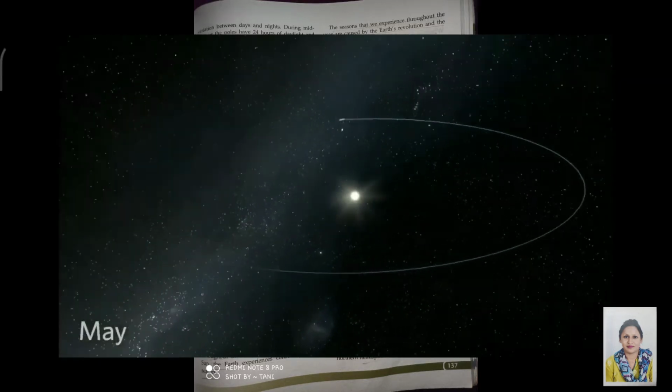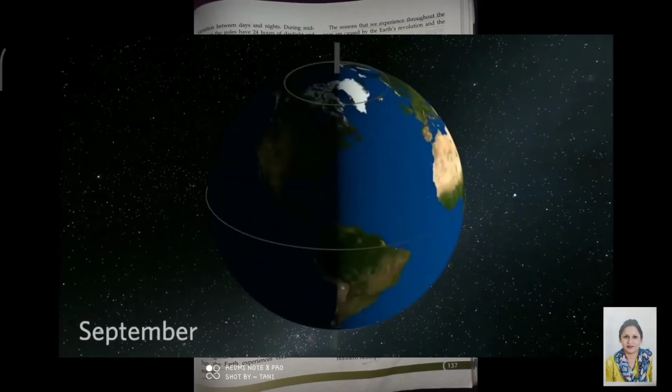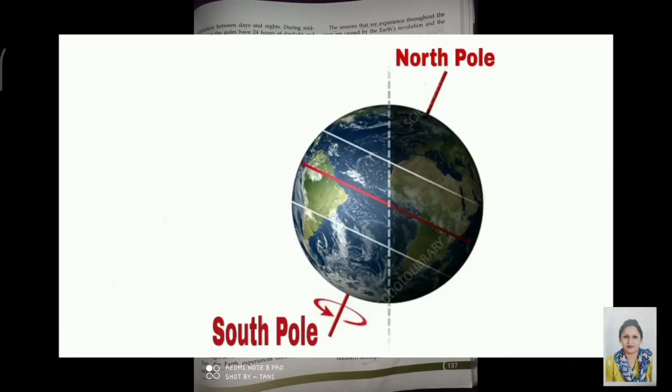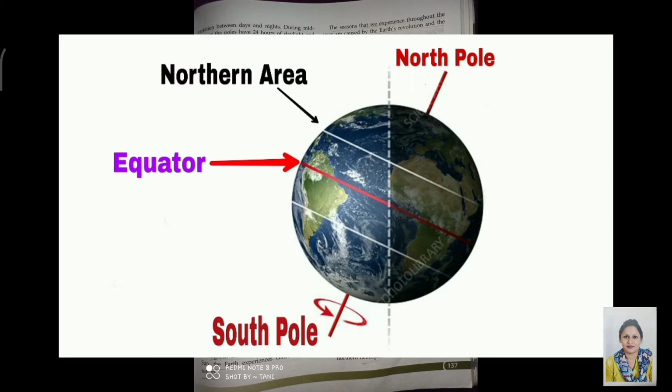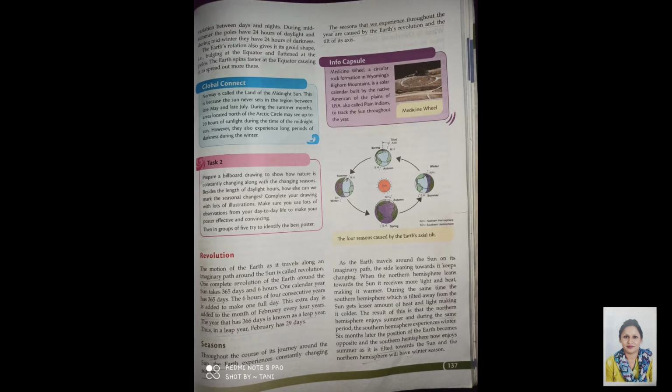As the Earth travels around the Sun on its imaginary path, the side leaning towards it keeps on changing. When the northern hemisphere leans toward the Sun, it receives more and more light and heat, and it becomes warmer. During the same time, the southern hemisphere, which is tilted away from the Sun, gets a lesser amount of heat and light and becomes colder. The result is that the northern hemisphere enjoys summer, and during the same period, the southern hemisphere experiences winter.